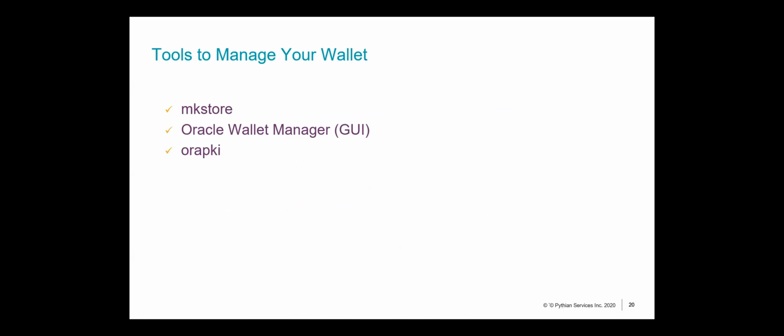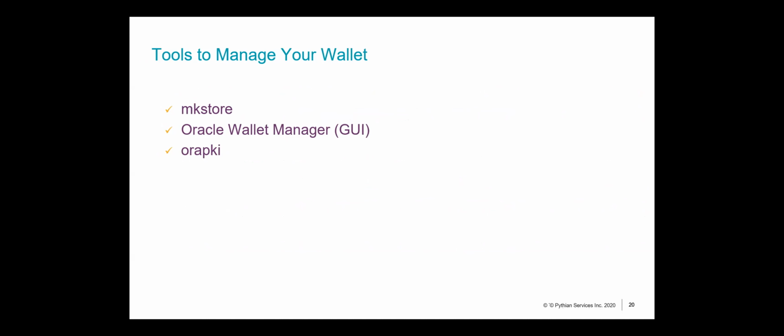So if you notice, I was speaking about mkstore and then I switched to orapki. So there are quite a few tools, and this is just a short list of the various tools that are present, but these are the ones that you probably will use the most when working with just an Oracle database, right? So mkstore, then you've got the Oracle Wallet Manager, which is the GUI way of doing things, and then you've got orapki.